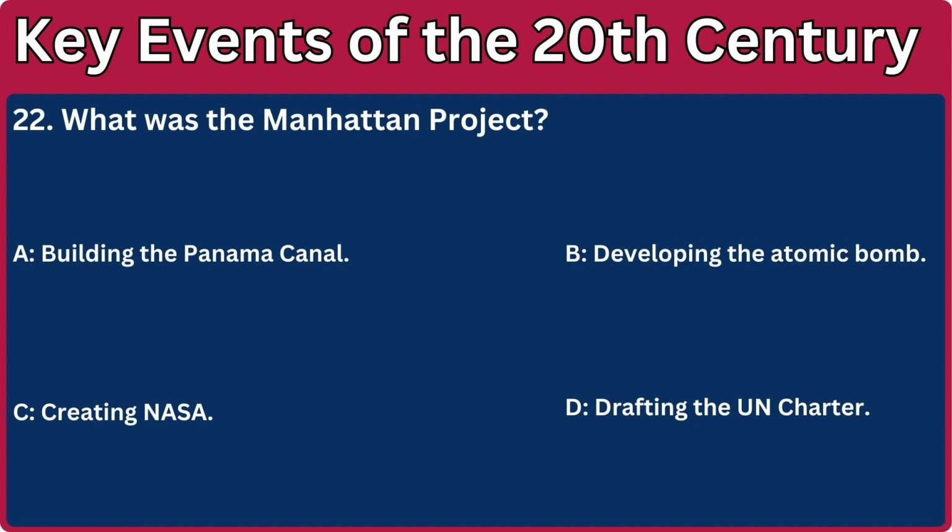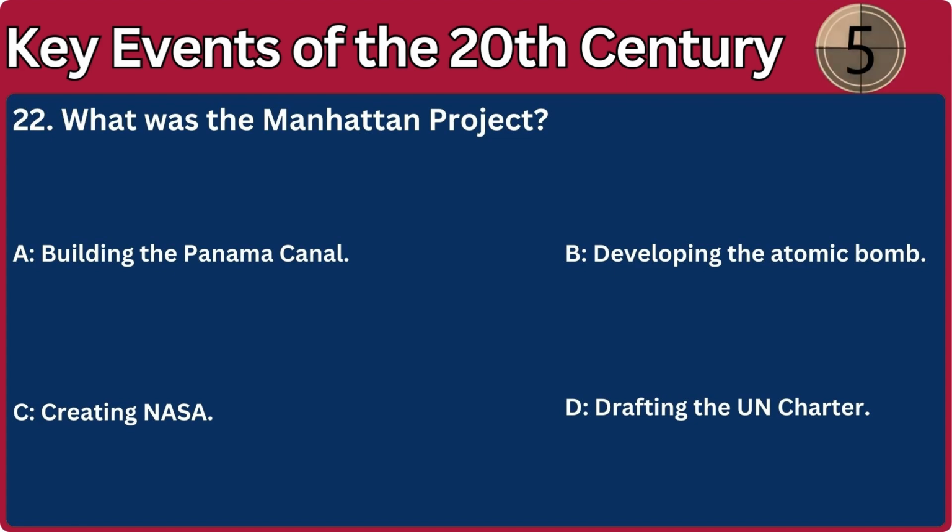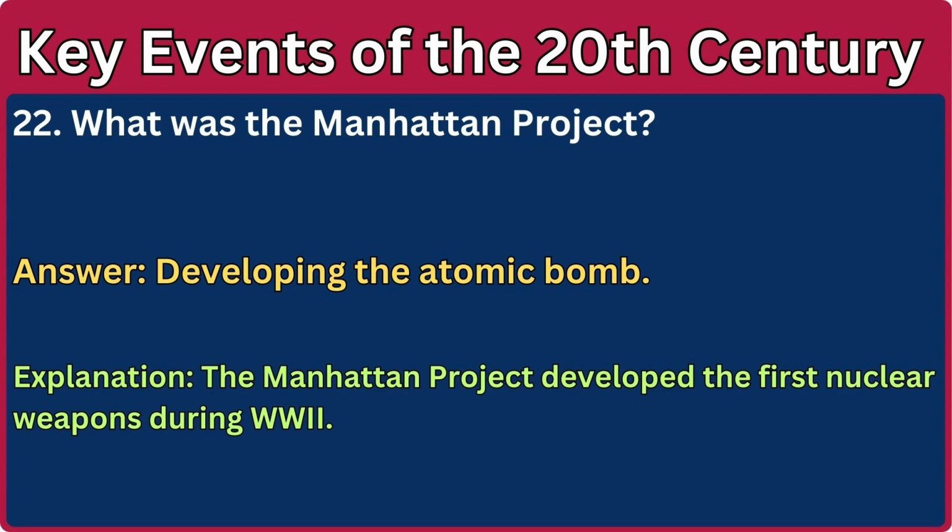22. What was the Manhattan Project? A. Building the Panama Canal. B. Developing the atomic bomb. C. Creating NASA. D. Drafting the UN Charter. Answer: developing the atomic bomb. Explanation: the Manhattan Project developed the first nuclear weapons during World War II.